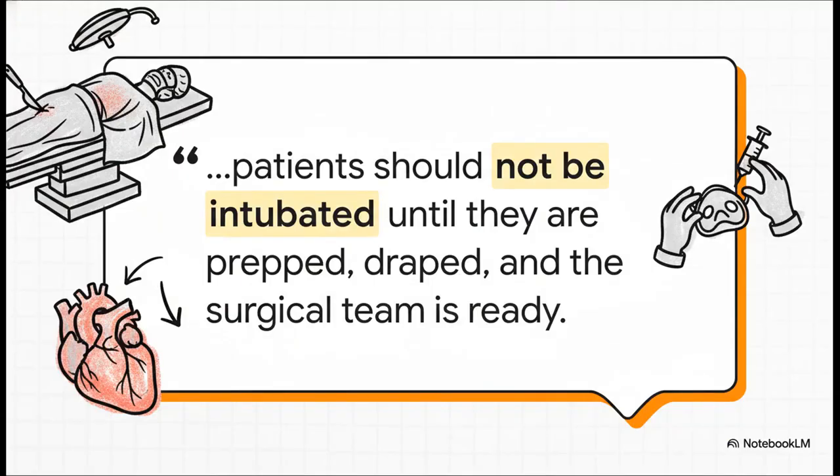The single most critical safety step, the ultimate red flag in managing an open rupture, is the timing of intubation. The patient cannot be intubated until they are on the operating table, fully prepped and draped, with the surgical team scrubbed, gowned, and ready to make an immediate incision. The second that anesthetic hits, the patient's compensatory sympathetic drive is gone, and they will likely have an irreversible cardiac arrest. Being poised with a scalpel in hand to get immediate aortic control is the only thing that can counter that. It's that coordinated dance between surgery and anesthesia that can make the difference between life and death.